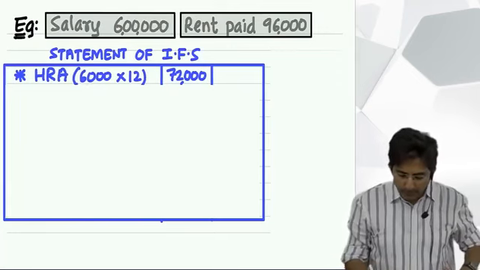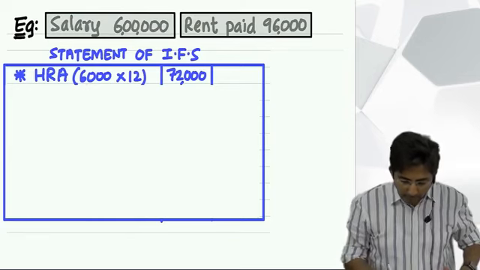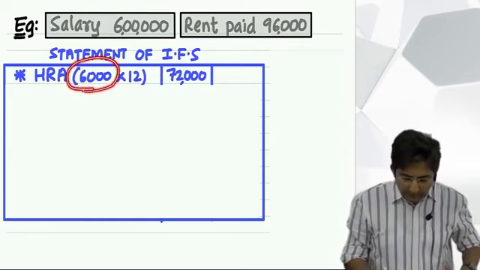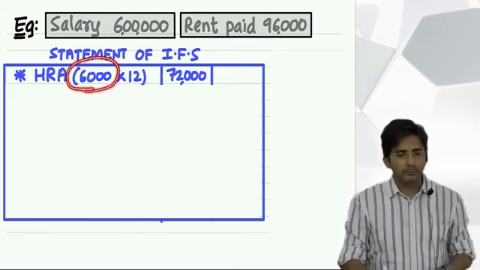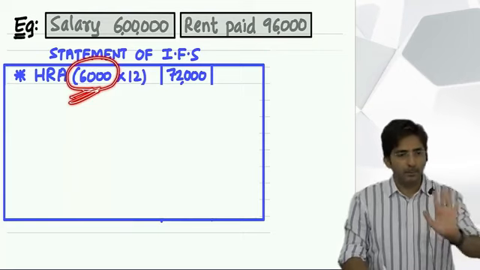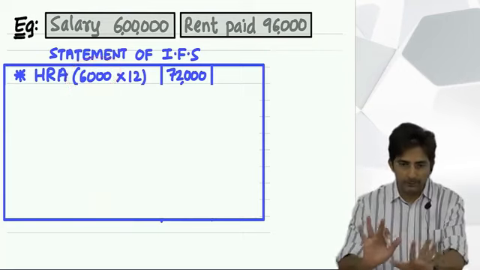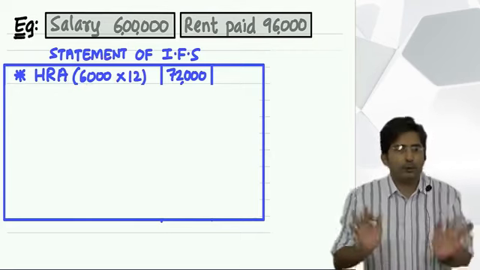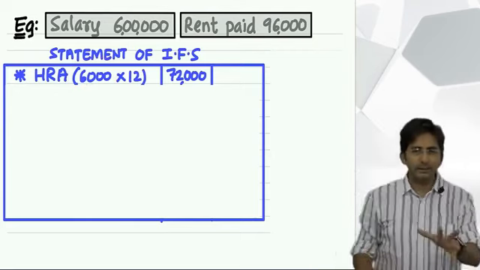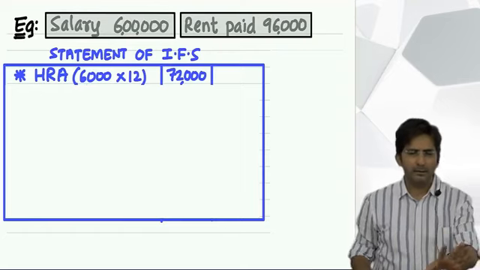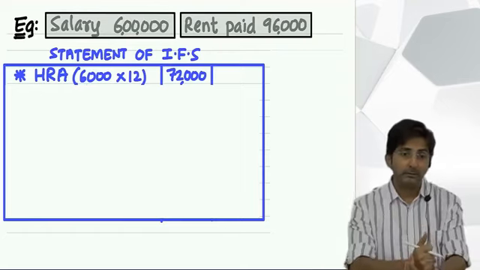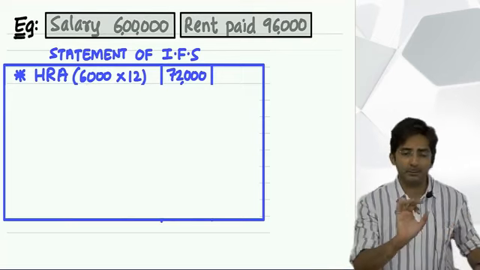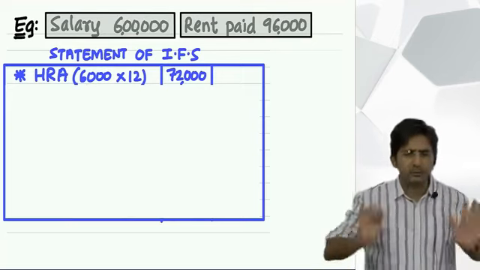Assume in the question, house rent allowance is given 6,000 per month. See, some amount will be given in the question. Okay. Let us see how to use the formula. And see, using the formula is not a big thing, but knowing the logic is a big thing. That I will explain after some time. First, let us solve.